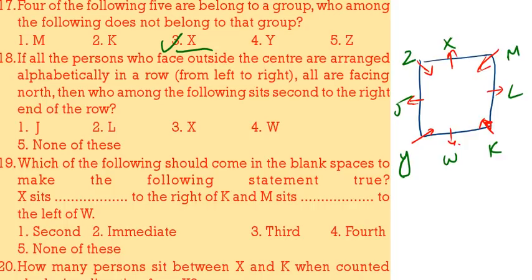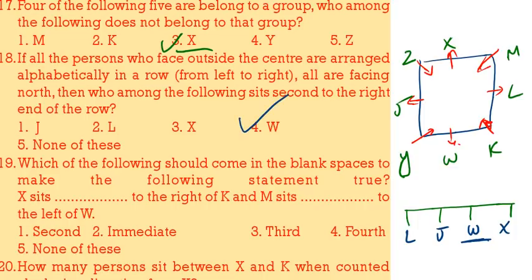Then if all the persons who are facing outside are arranged alphabetically in a row. So there are 4 persons who are facing outside. That means W, L, X, J. If they are arranged alphabetically, we will get J, L, W, X. Now who is sitting second from the right? That is W. W is the correct answer.